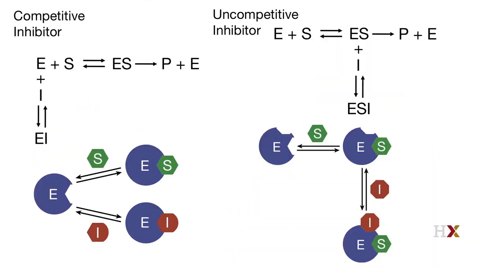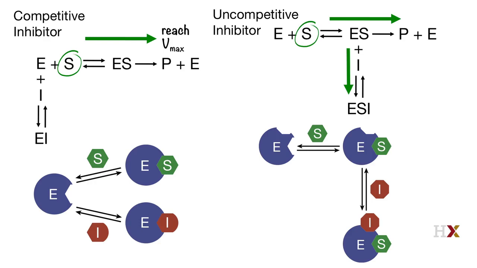As far as the Vmax is concerned, we have seen that with competitive inhibition, as we increase the concentration of S, we outcompete the inhibitor, and Vmax remains unchanged. Now with an uncompetitive inhibitor, as we increase the concentration of substrate, we will increase the concentration of enzyme-substrate complex. We will increase the concentration of product, but we will also increase the concentration of enzyme-substrate-inhibitor complex, which means that a portion of the enzyme will be trapped into a non-productive complex.